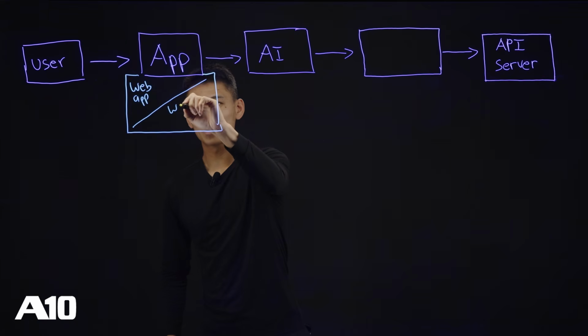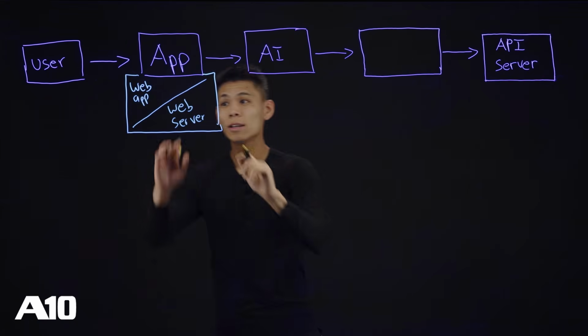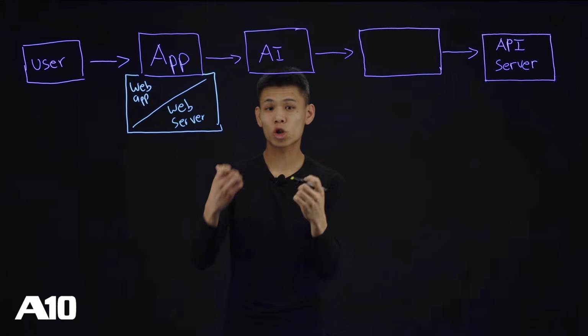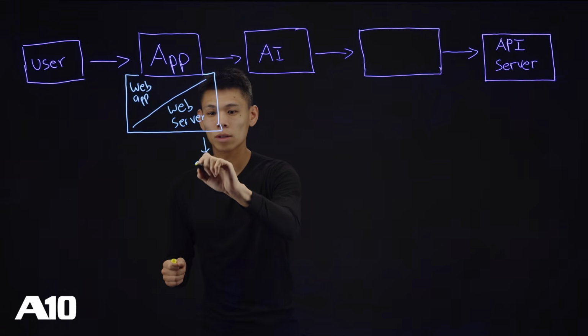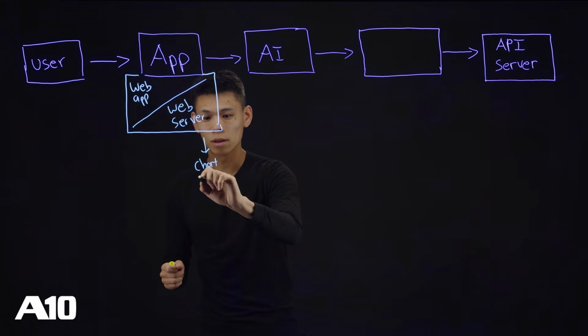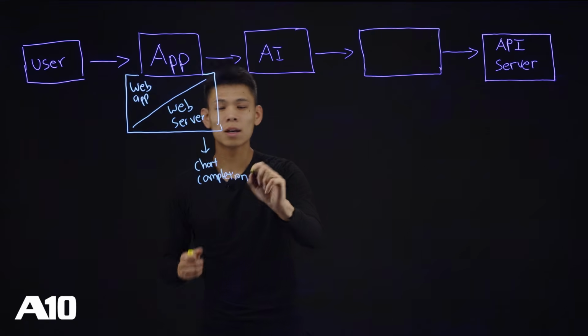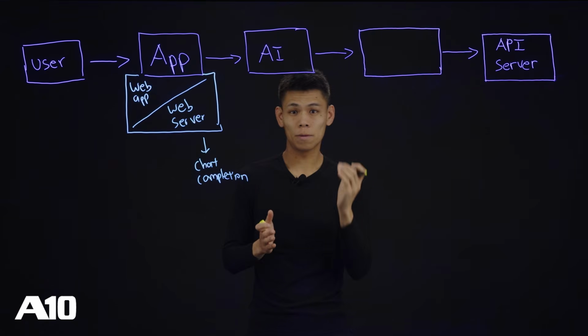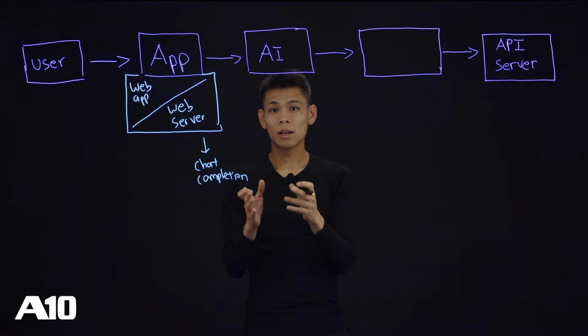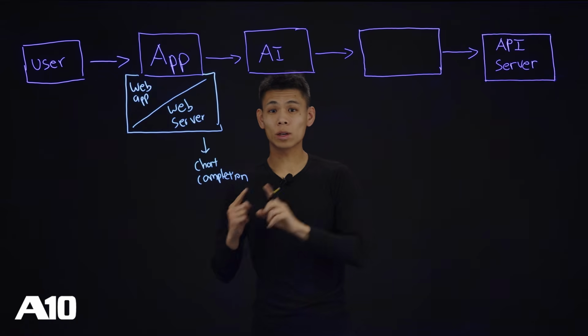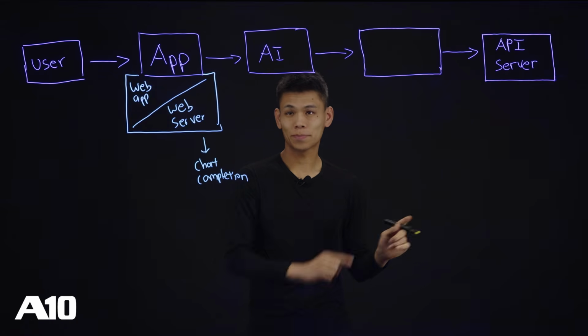And then after we put in that request, the web server is going to take that request and it's going to transform it into something called a chat completion. A chat completion, put simply, is a type of API call. And it is specific in that it is an API call that goes to AIs.